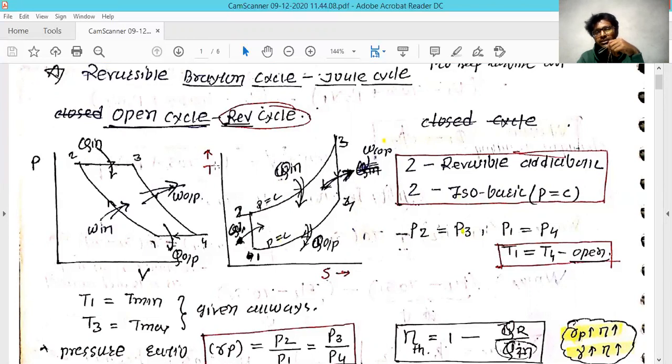It's a combustion process in actual conditions, but in this cycle we have assumed a heat addition process, in which we add heat to the air we compressed, and after that it gets superheated and reaches the third position. The third position is just between the combustion chamber and your turbine.